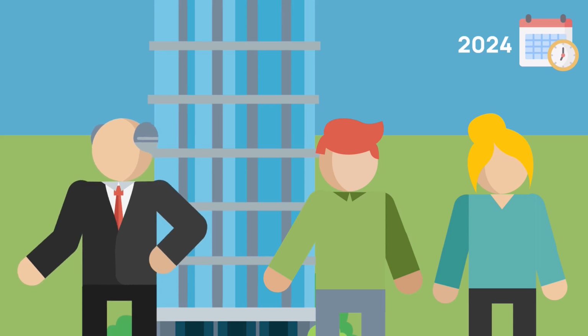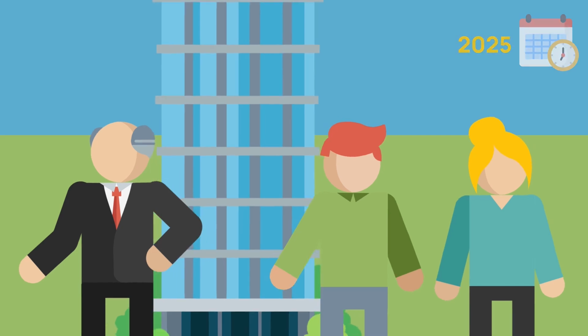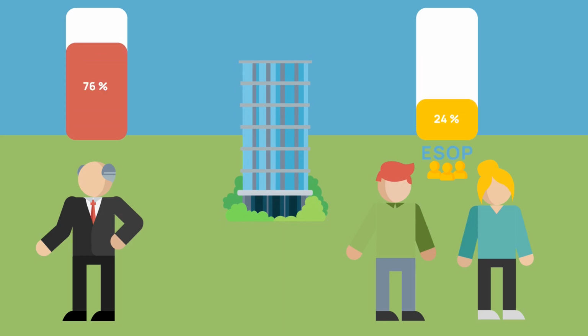Let's see what happens in the following year, 2025. In 2025, Growth Ltd makes a profit of €100,000 again, which is divided between Martin, who is entitled to €76,000, and the ESOP, which is entitled to €24,000. In 2025, the ESOP still owes Martin half of the purchase price, i.e. €24,000, which means that the entire €24,000 in profit participation is used to pay Martin's debt. The ESOP thus repays the remainder of its debt to Martin.